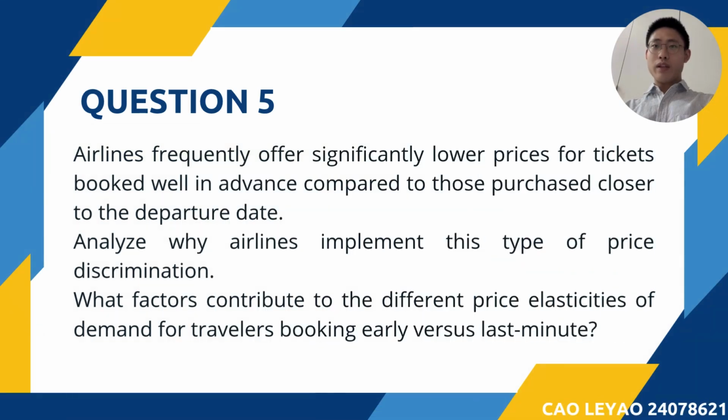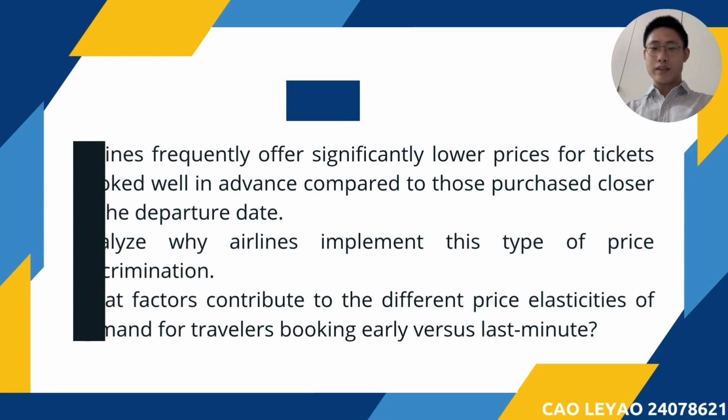Today, I will briefly analyze a common pricing phenomenon in the airline industry, why tickets booked in advance are significantly cheaper than those bought close to the departure date. This practice illustrates a textbook case of third-degree price discrimination, where firms segment consumers based on differing price elasticities.